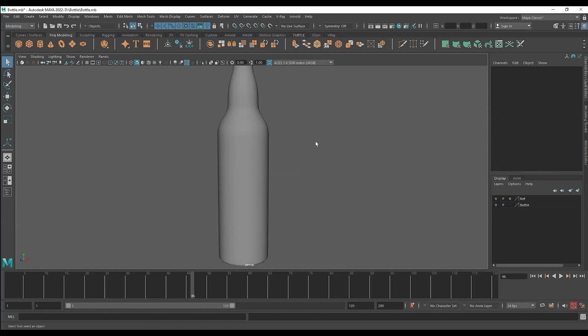If you're creating an environment, then you'll have lots of meshes and the viewport can get a little bit slower. To speed it up, we can keep this off and the edges will look slightly jagged, but the viewport will be fast. But right now, because we're working with one single mesh, we can keep it on, and you can see it looks nice and smooth.